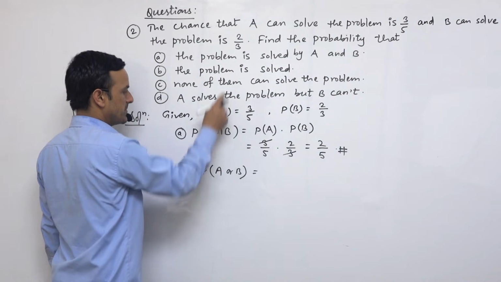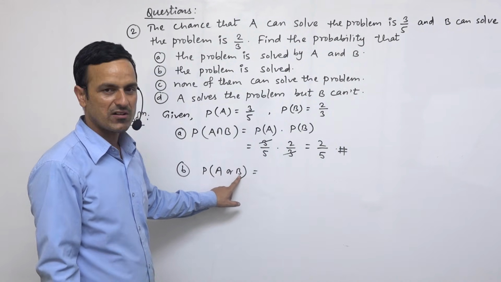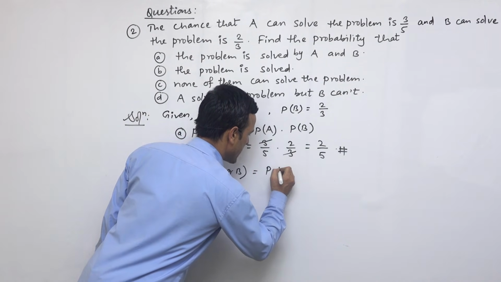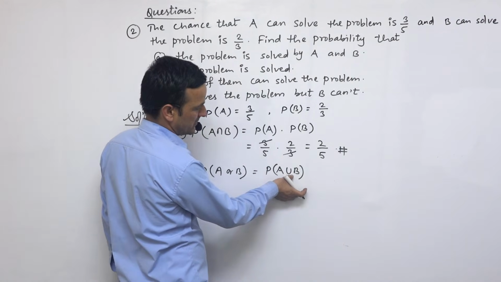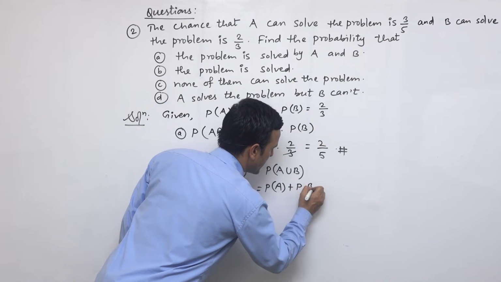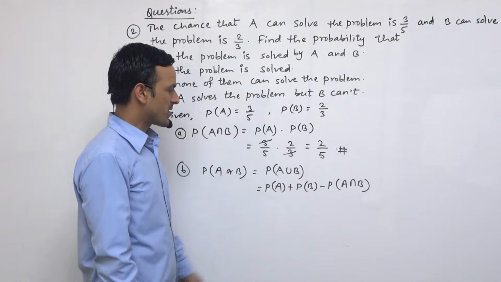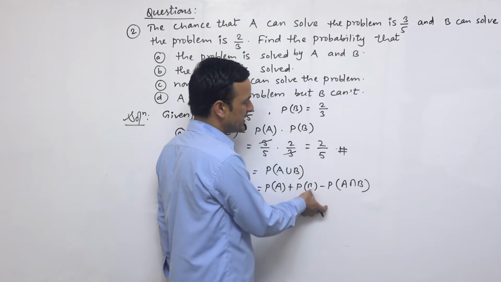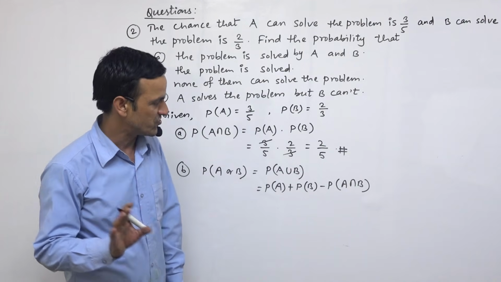So question number B means this one. Either this problem is solved by A or this problem is solved by B. It doesn't matter. So if we write down the formula A union B, so this OR means union. And union means what? PA plus PB minus PA intersection B. If this problem is solved by A, then we should write PA. If it is solved by B, then PB. If it is solved by both, then we can write probability of A intersection B.